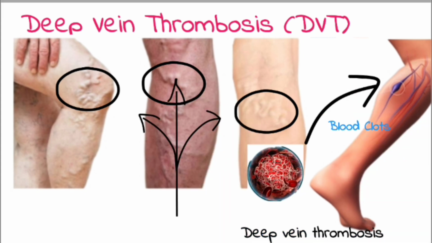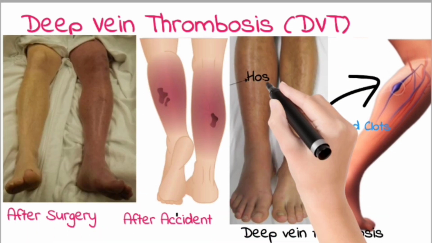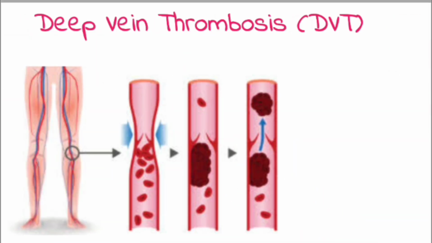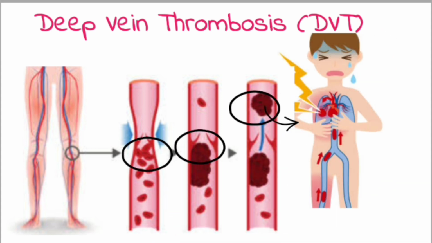Deep vein thrombosis can also happen if you don't move for a long time, such as after surgery, following an accident, or when you are confined to a hospital or nursing home bed. Deep vein thrombosis is a serious condition because blood clots in your veins can break loose, travel through your bloodstream and lodge in your lungs, blocking blood flow. Pulmonary embolism.